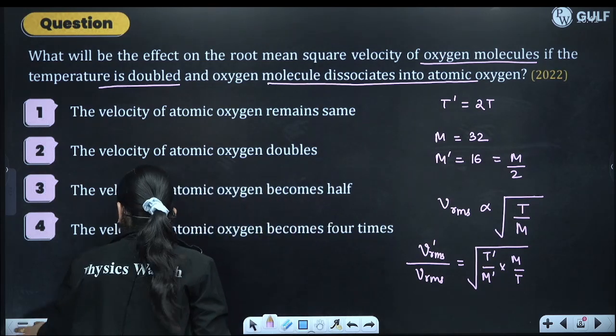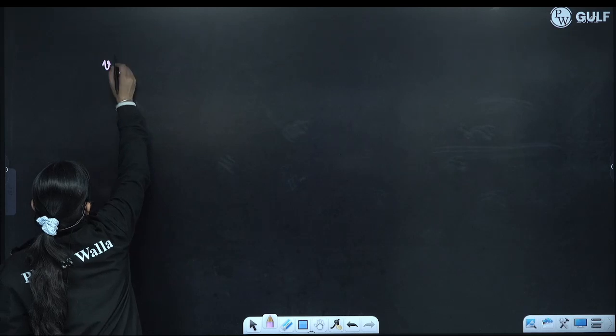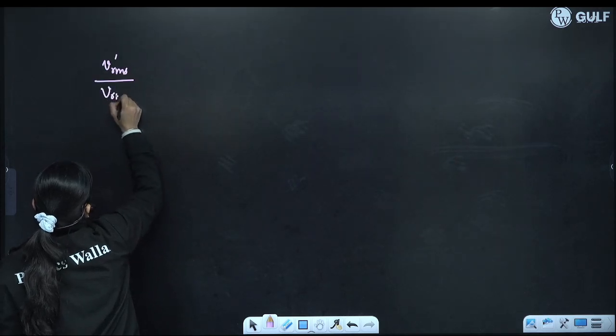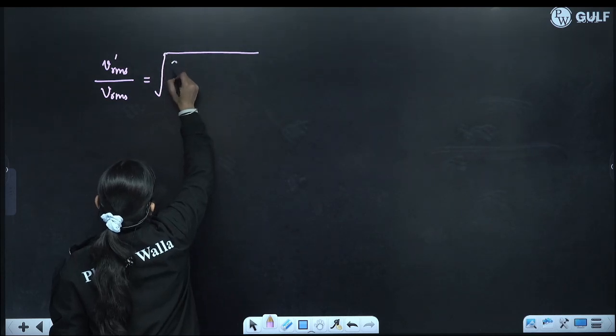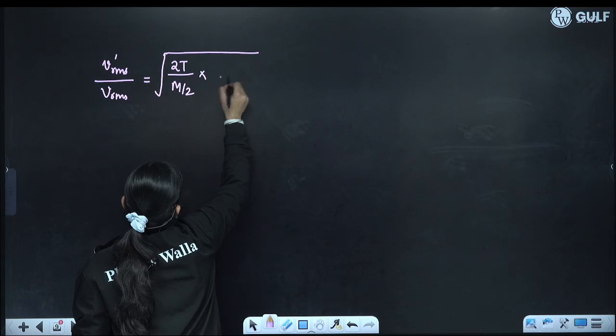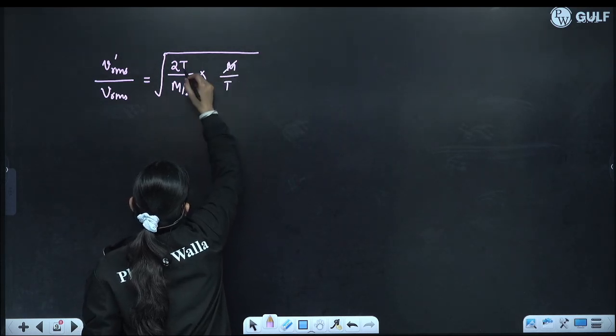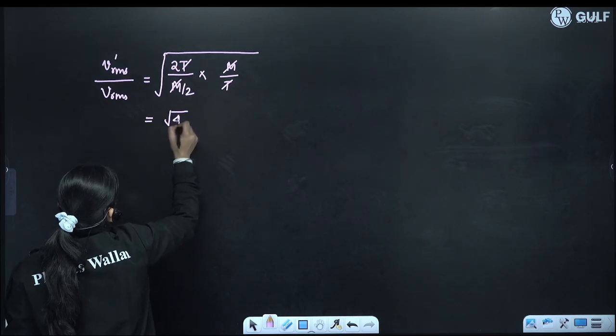Okay, substitute it. Vrms prime by Vrms is, temperature becomes double 2T, mass becomes m by 2, into T by m. This gets cancelled, we get root 4.